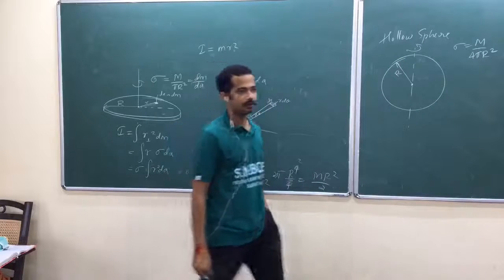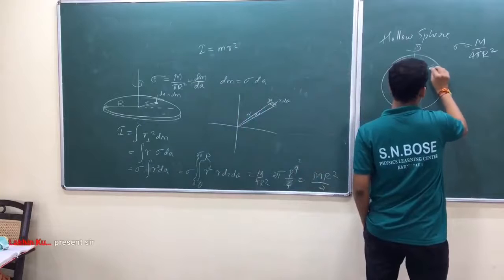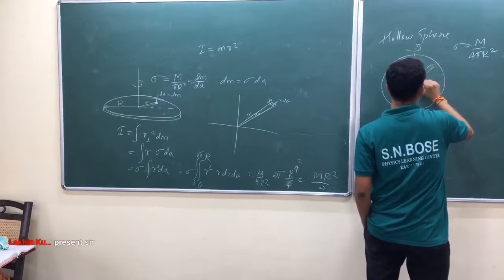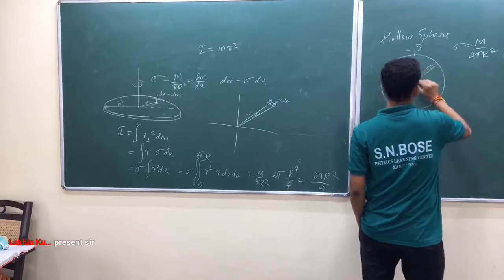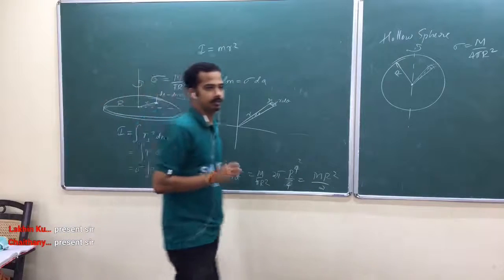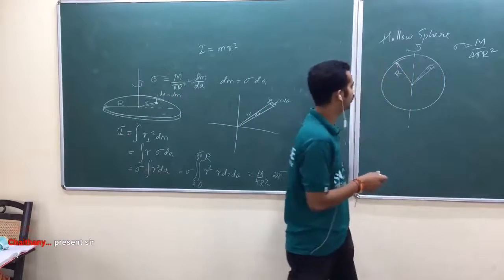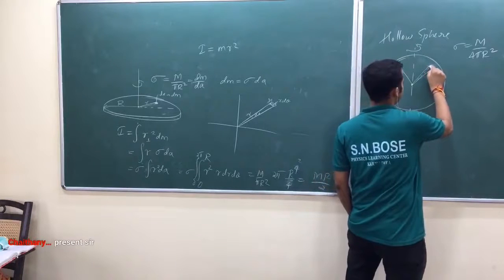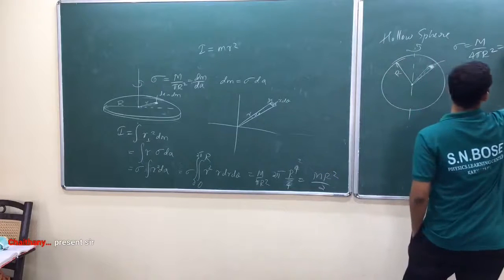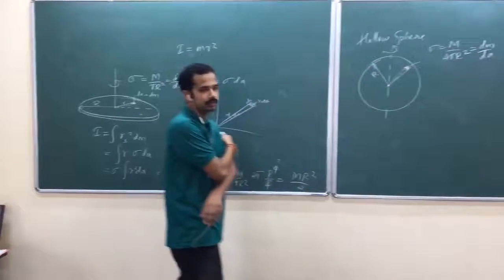Is that over? Now let me define one small area here. Is that okay? I think you can use solid angle concept also. Let it be. We shall do it in our way. Yeah, you can use solid angle concept also. Small area here corresponds to this one. I can write as dm by dA.